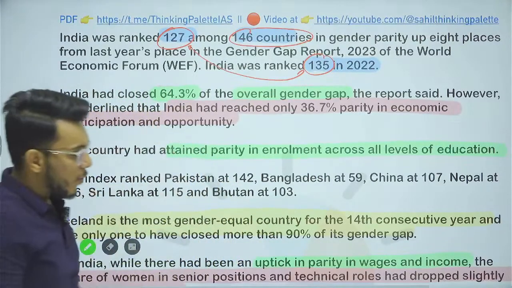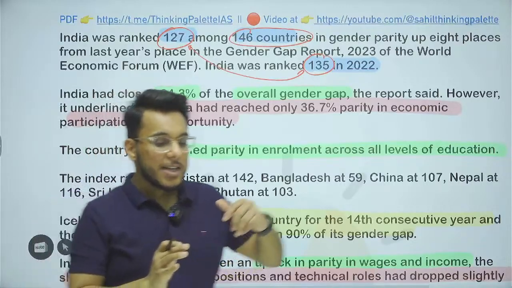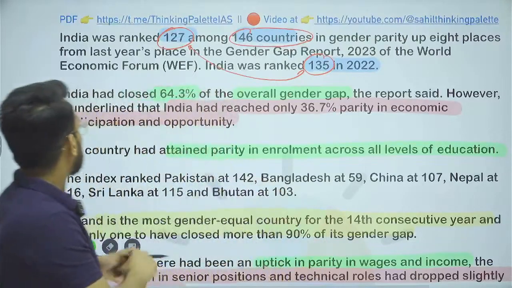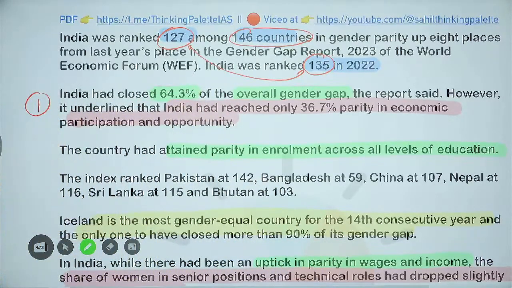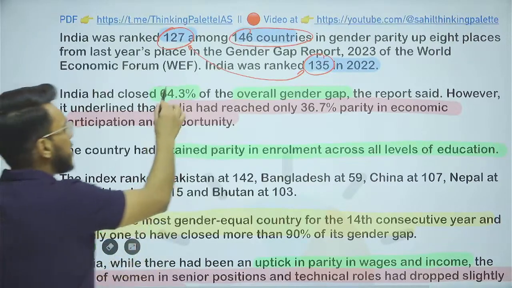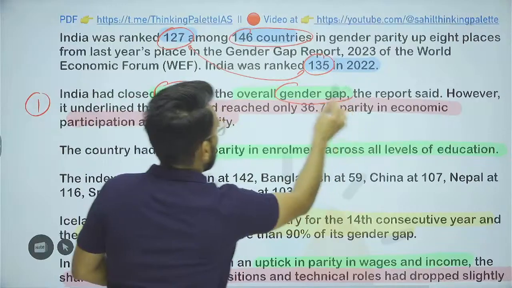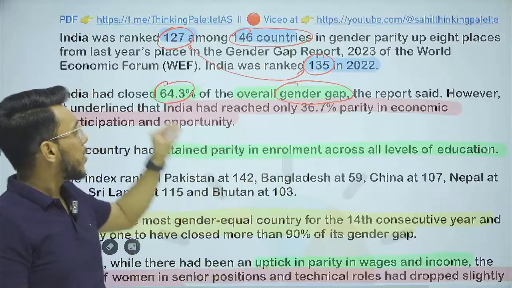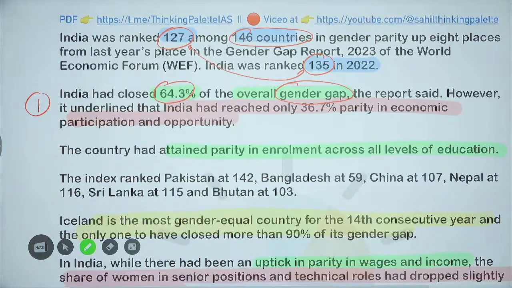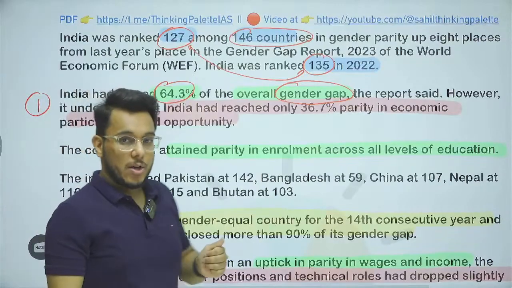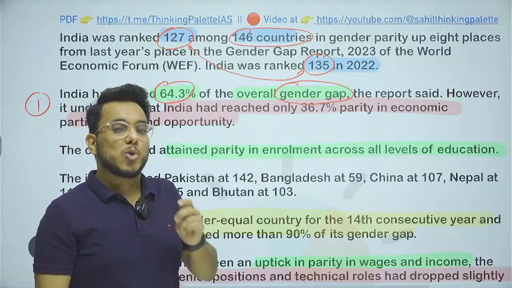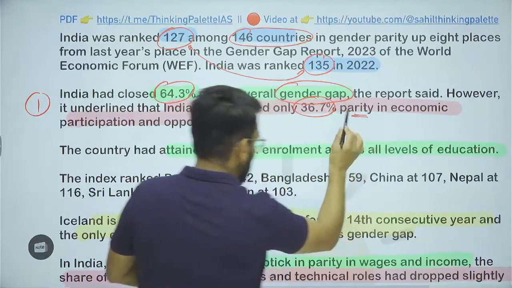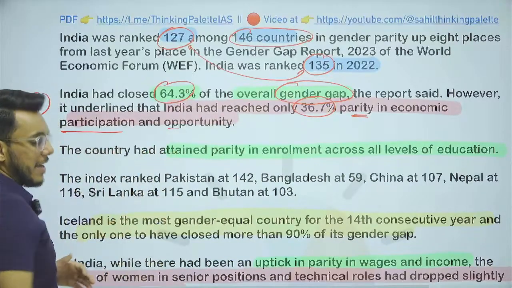Now here we will be taking up the key highlights: where India actually improved, where India actually declined. Okay, all such things we will take. First of all, India has closed 64.3% of the overall gender gap. So we have seen 4 categories below, and on all those 4 categories, 64.3% of the gender gap has been closed. But at the same time, on economic participation, India has not been able to improve that much. Just 36.7% parity or equality has come in economic participation and economic opportunity.